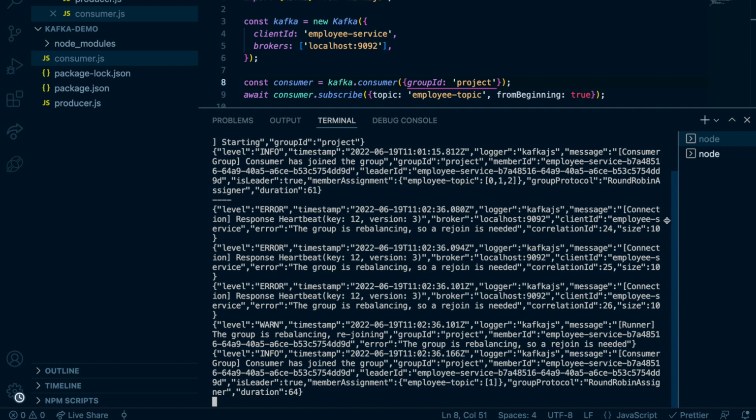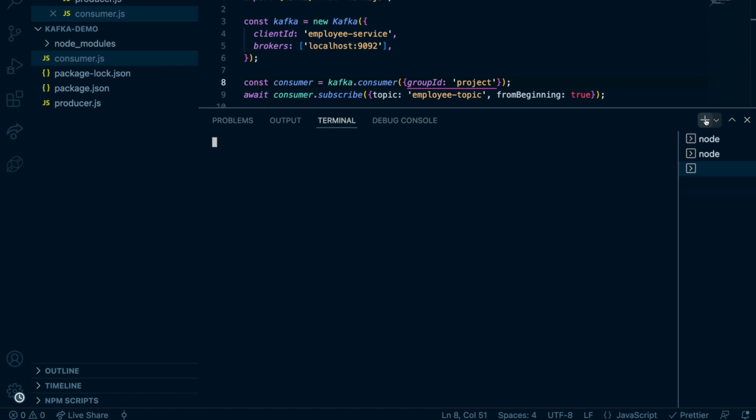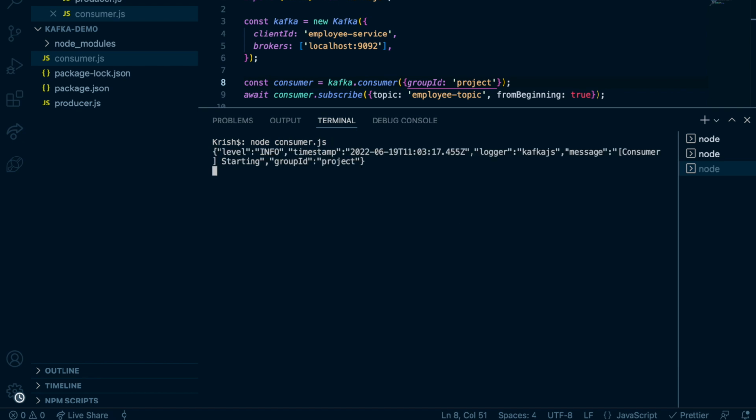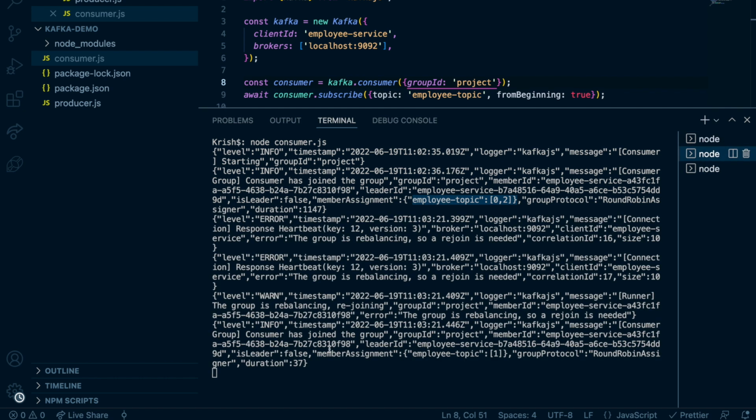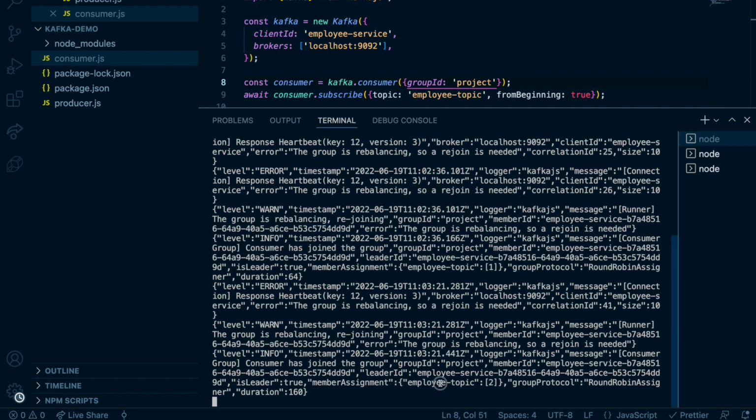So I'm going to create one more consumer so I can demonstrate that too. Node consumer.js. Now you can see this one listens to partition 0. If you go here, this is rebalanced to use partition 1, and this one is rebalanced to use partition 2.